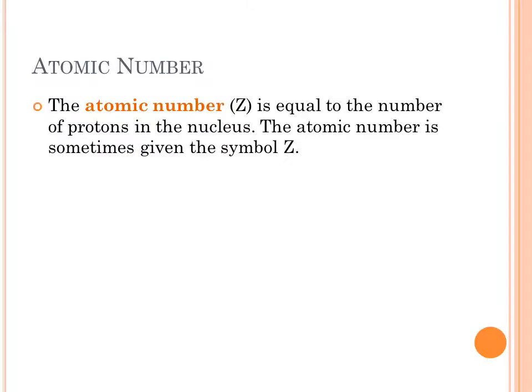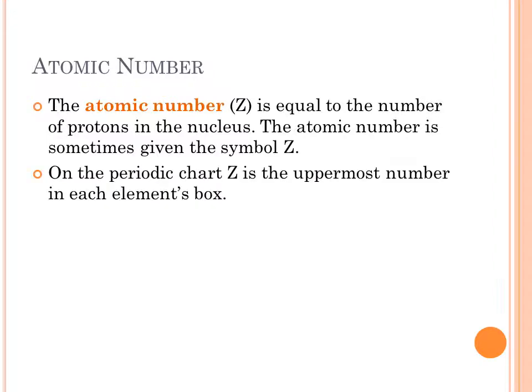Now, all atoms will have an atomic number, often symbolized by Z. That Z is equal to the number of protons in the nucleus. Now that Z is the uppermost number in each element's box on the periodic table.